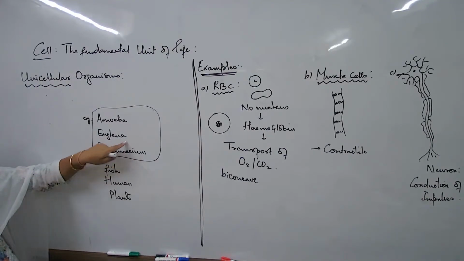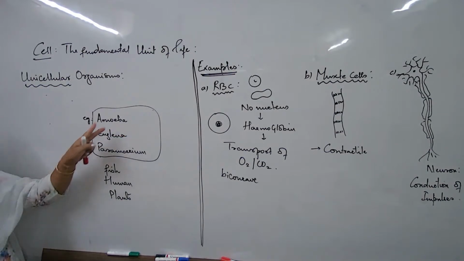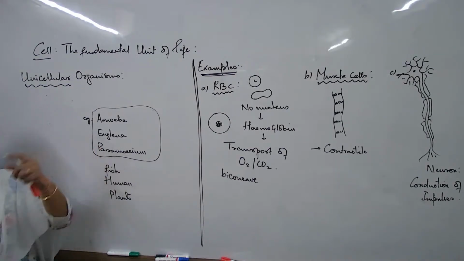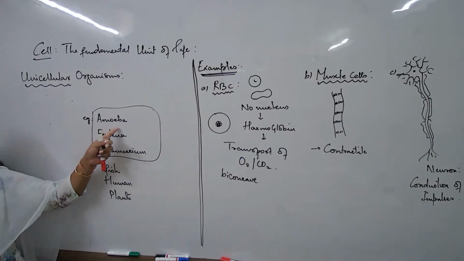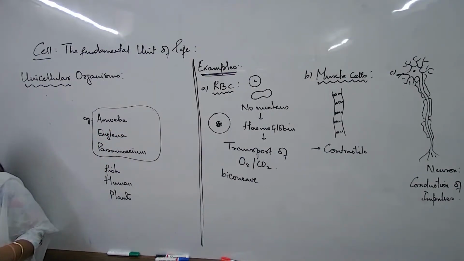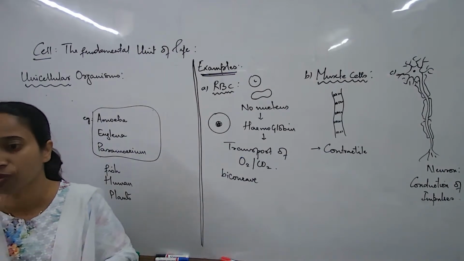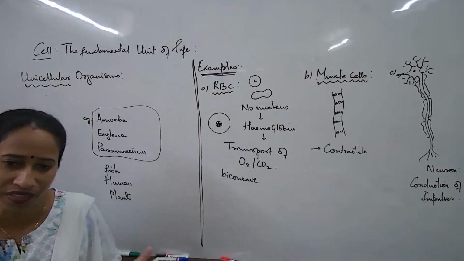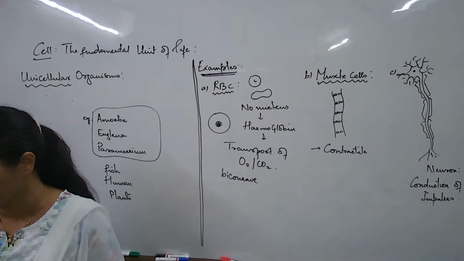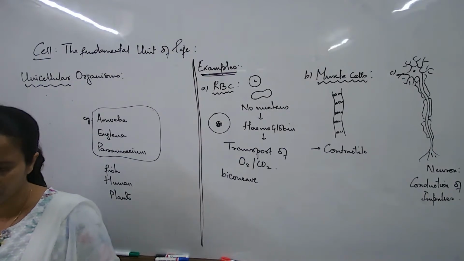There are some unicellular organisms which cannot move, but coincidentally I've written 3 examples, and all can move. So what I'm saying is not to pity the single cell, they can do all the functions necessary for survival. Feeding, respiration, transport of the food inside the cell so that the entire cell grows properly, excretion giving away the waste, and reproduction also. All the common functions they can perform.